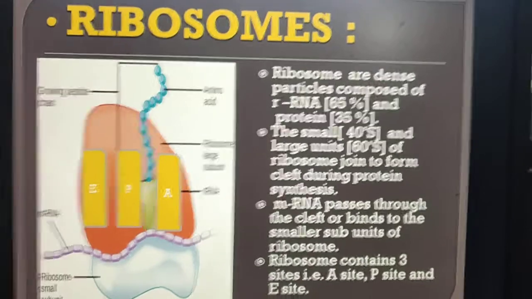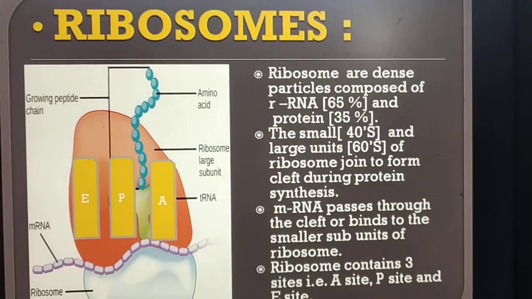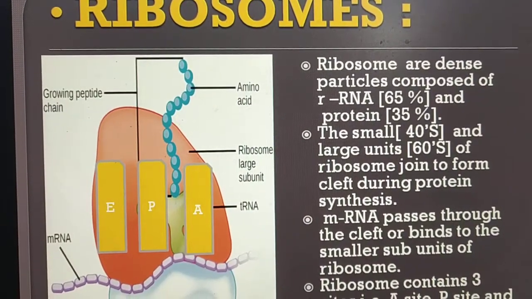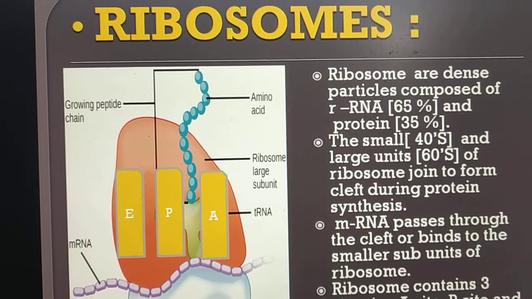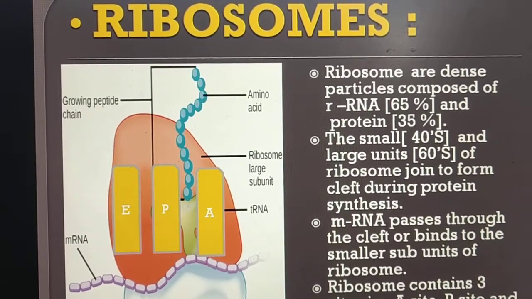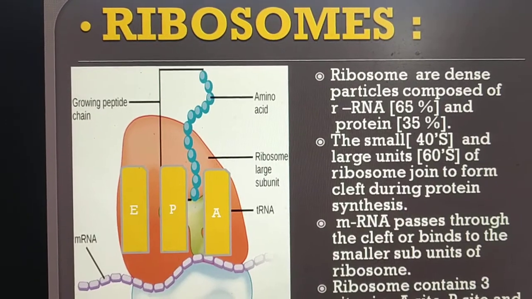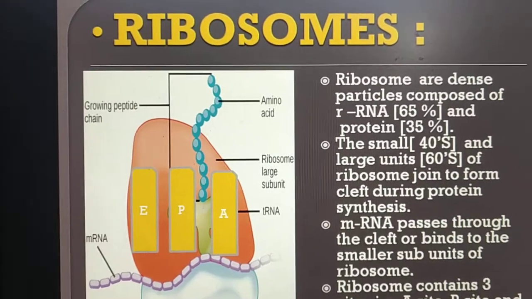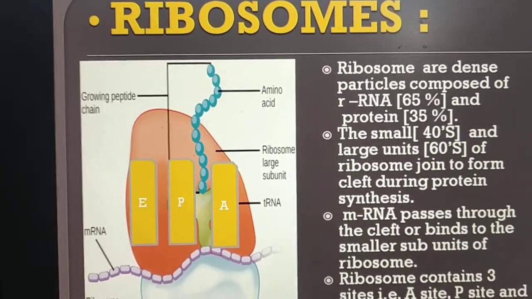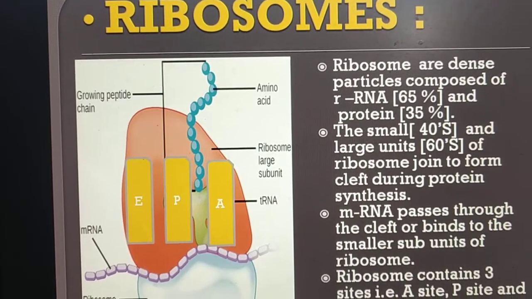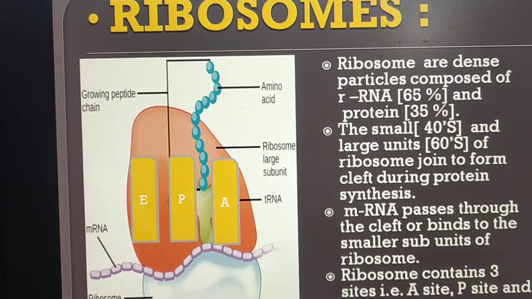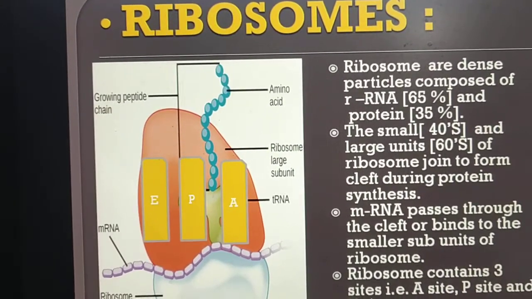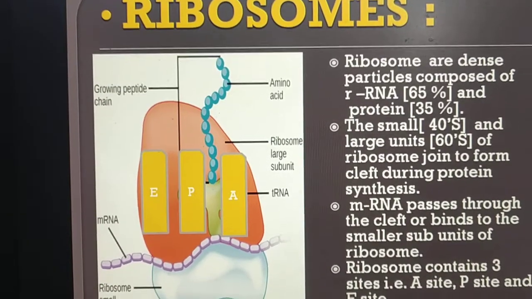Ribosomes. Ribosomes are chemical factories of the protein. Ribosomes are dense particles composed of ribosomal RNA and protein. Ribosomes contain 65% ribosomal RNA and 35% protein. Eukaryotic cells contain 80S type of ribosome, which is made up of a 40S small subunit and a 60S large subunit. Large and small subunits join to form a cleft during protein synthesis.